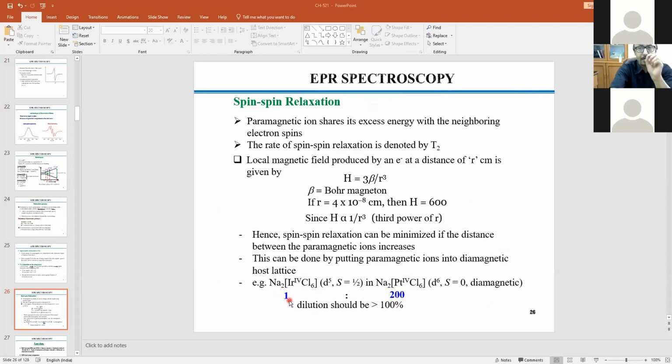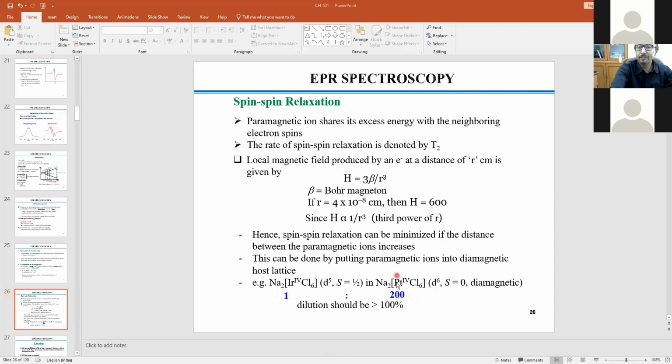That means a very diluted solid, and there you can have better resolution. All the hyperfine and super hyperfine signals would be resolved well, and you can also control the relaxation process, particularly the spin-spin relaxation as well as the spin-lattice relaxation. But here the additional problem is to find a good host.